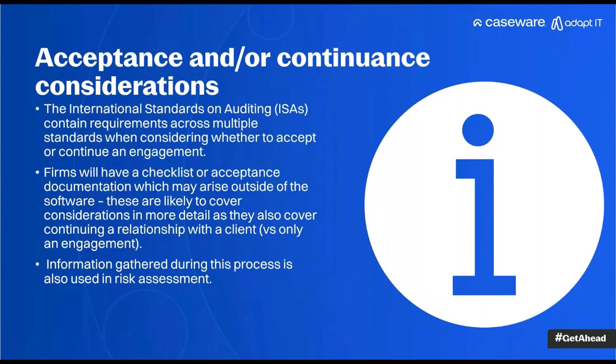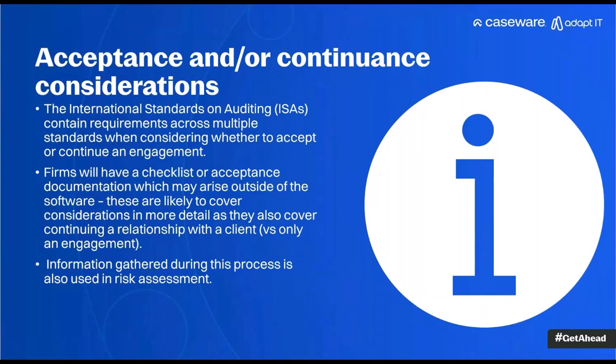So if something looks a bit strange, or you're unsure what the consideration was, speak to the manager and the engagement partner, because they would not have planned you on this engagement if they had already decided that there is not a reason for us to continue, or there's a very good reason for us specifically to discontinue. So we're now actually working in the software and documenting considerations that were probably already made before.